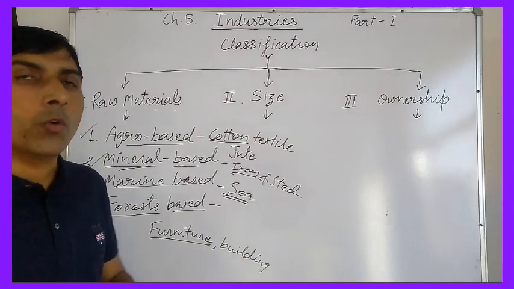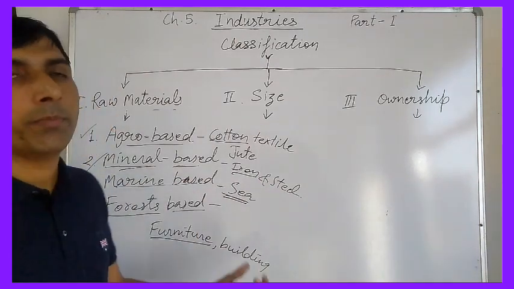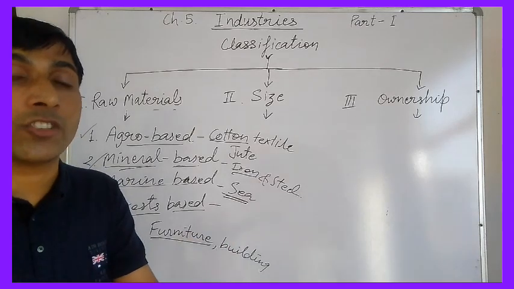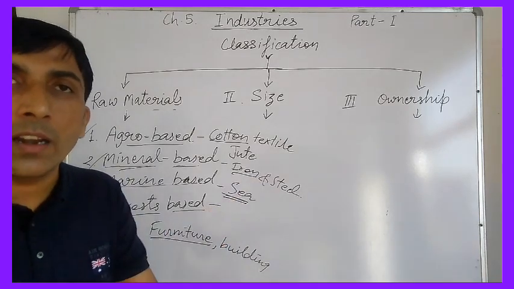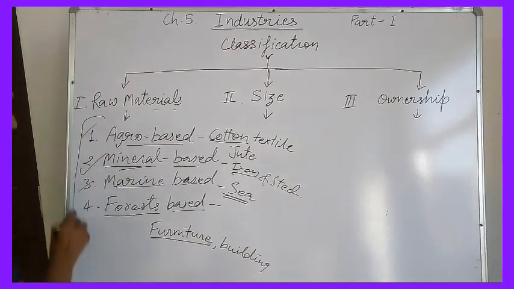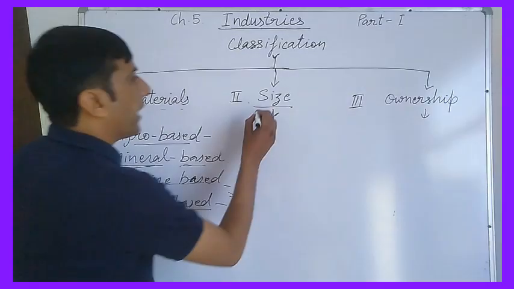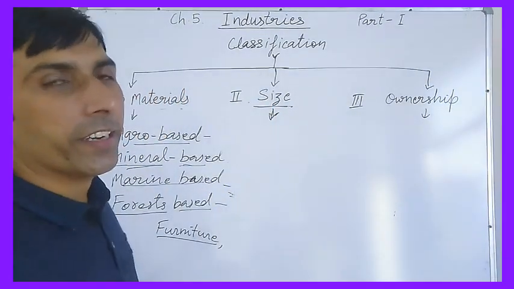Clear? Wood industries. These industries are based on forest, because the products from the forest are used as the raw material in these industries. So these are forest based industries. These are the industries on the basis of raw material. Next one is size based industries.